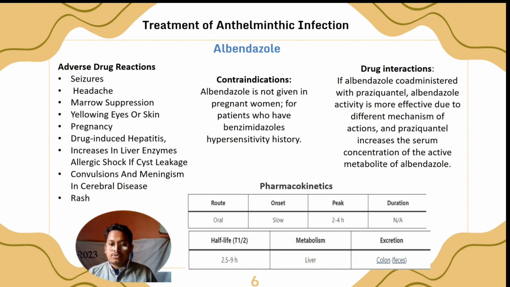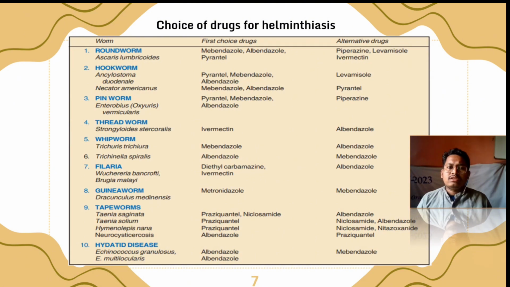The pharmacokinetics we see in the table. The route is oral, the onset is very slow. Peak concentration is reached in 2 to 4 hours. The duration of action is normal. Half-life is 2.5 to 9 hours. Metabolism is in the liver. The excretion site is feces. Here we see the choice of drugs for helminthiasis. In the table we see the worm, the first choice of drugs and its alternative drugs.